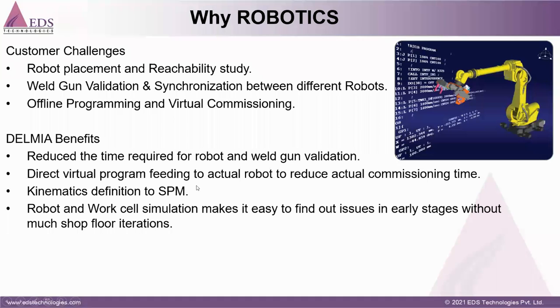Also, we have kinematic definition. If someone wants to make their own robot, they have this option in Delmia and can make their own robot as per their requirement.